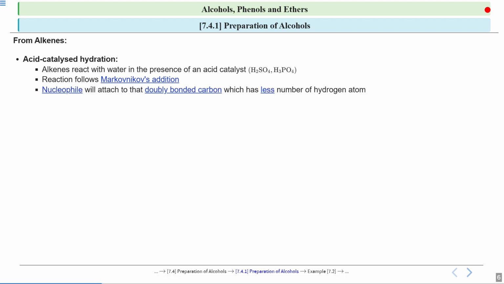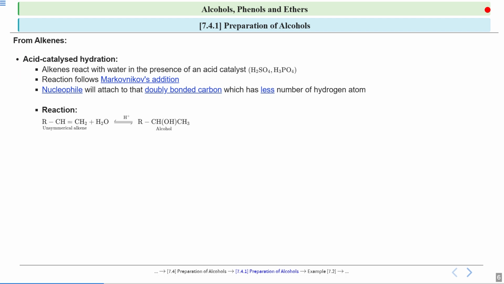Next, the nucleophile will attach to the doubly bonded carbon which has fewer hydrogen atoms. So these are the steps that we are going to follow in this process. One by one, we will discuss all 3 steps so it will be clear to you.